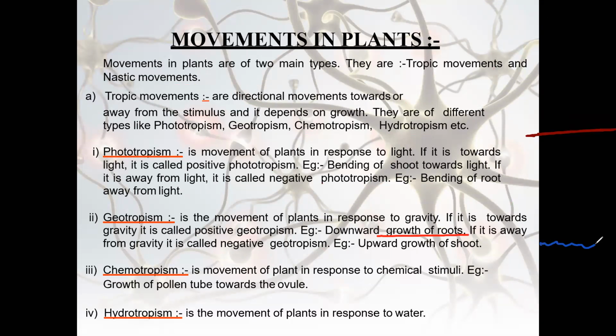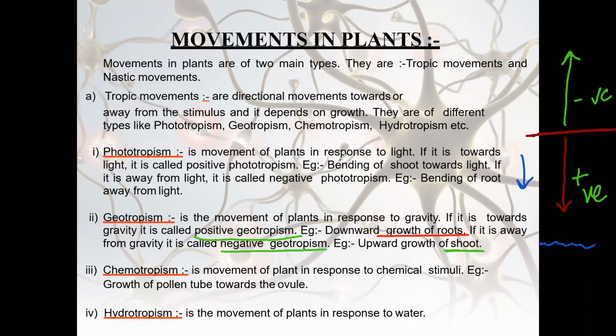Gravity always pulls us down, right? So roots will grow towards the gravity, whereas the stem is growing away from the gravity, right? When something moves away, we denote that as negative, and when something is moving towards, we denote it as positive. So here roots show positive geotropism and the stem shows negative geotropism.